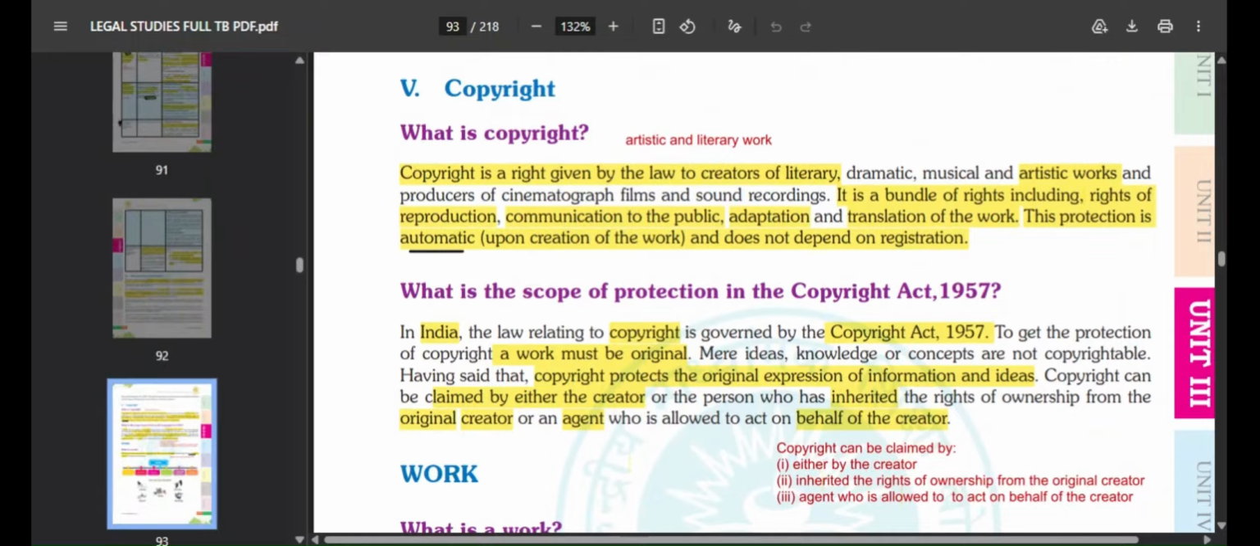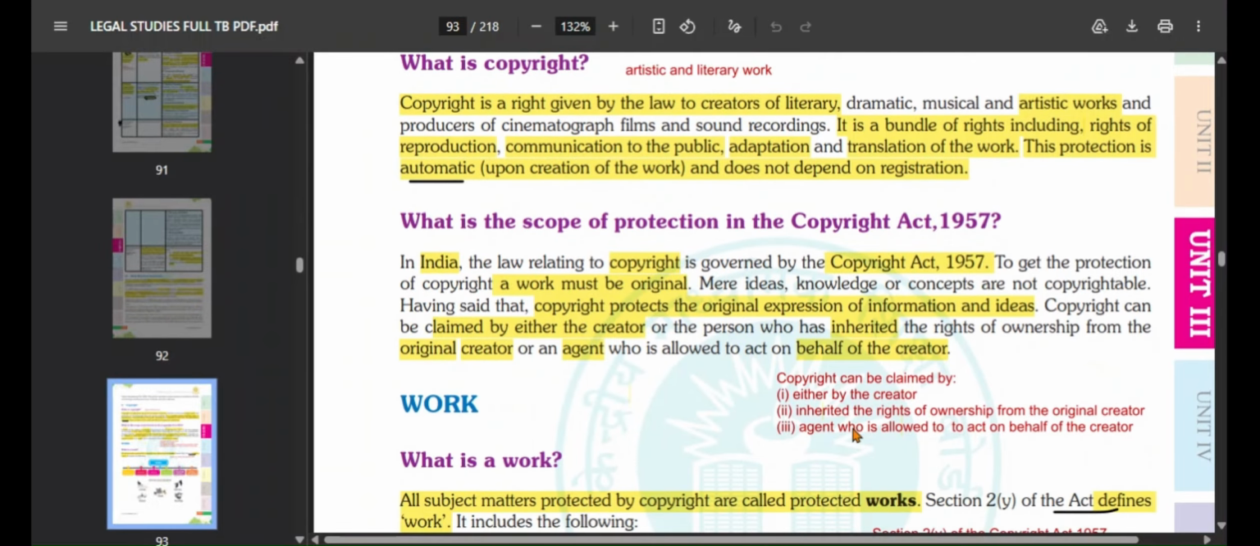So basically, copyright is a right which is given by the law. The law only gives this right to the creators, the owners of whatever literary, dramatic, musical, artistic work, all of these. Again, it is a bundle of rights. It includes right of reproduction, communication to public, adaptation, translation of work. So this protection is automatic upon the creation of work. Automatically, when you create the work, you are given this right. It is automatic, you do not have to register it. It does not depend on registration.